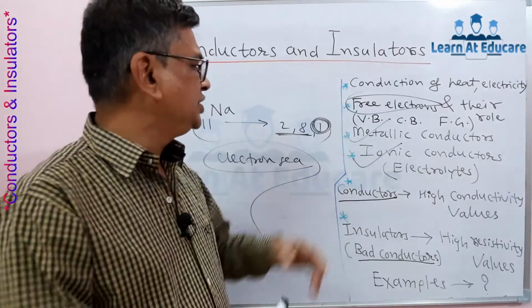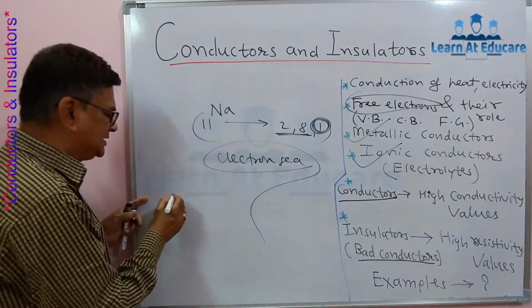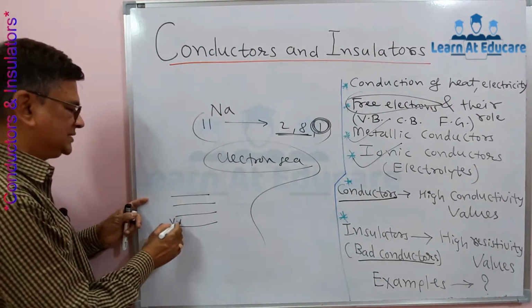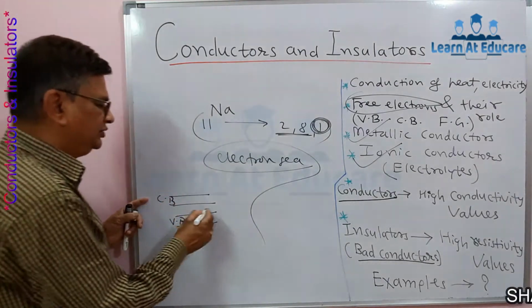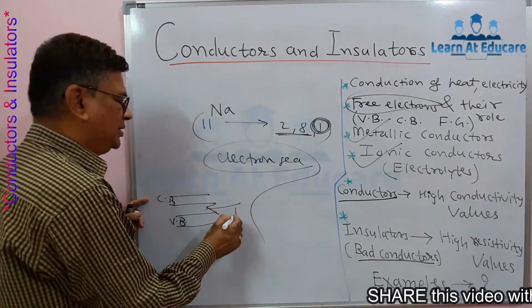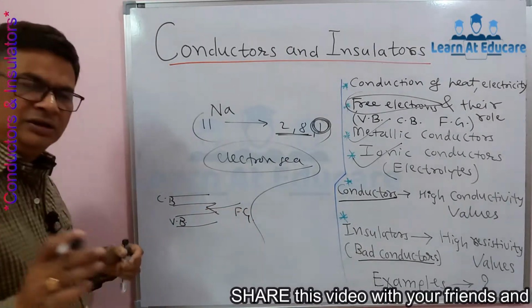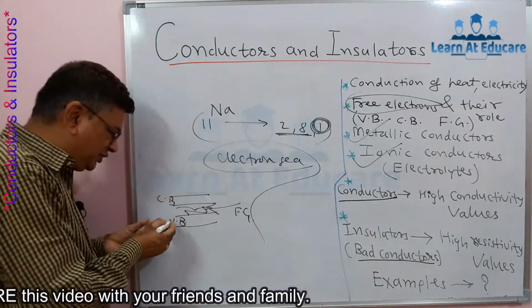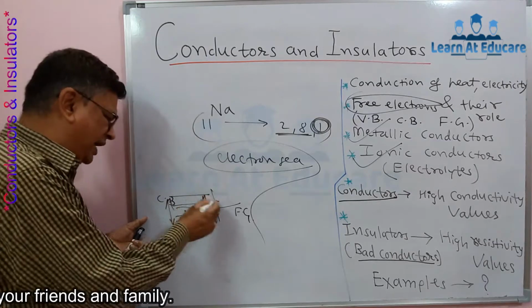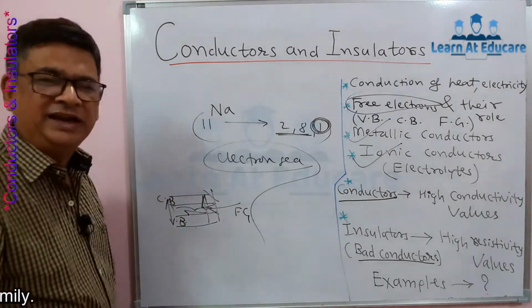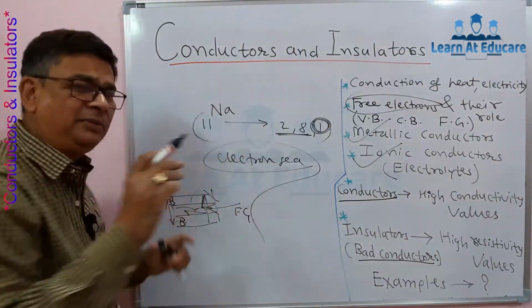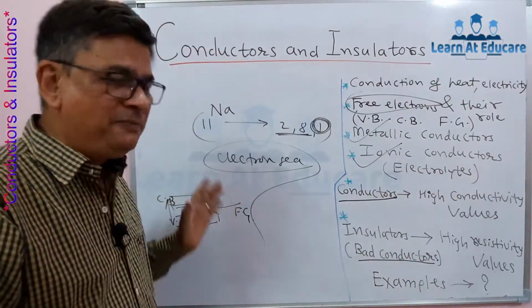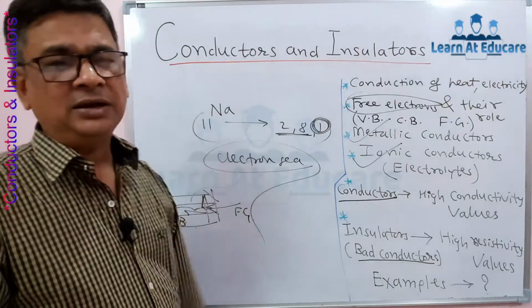Then there is the concept called valence band and conduction band, and between the valence band and conduction band there is a gap called the forbidden gap. Remember, in the case of metals, this gap is very small. So even with small energy, electrons from the valence band can go into the conduction band, and then they are available for the conduction of heat and electricity. Therefore, by band theory, metals are good conductors.